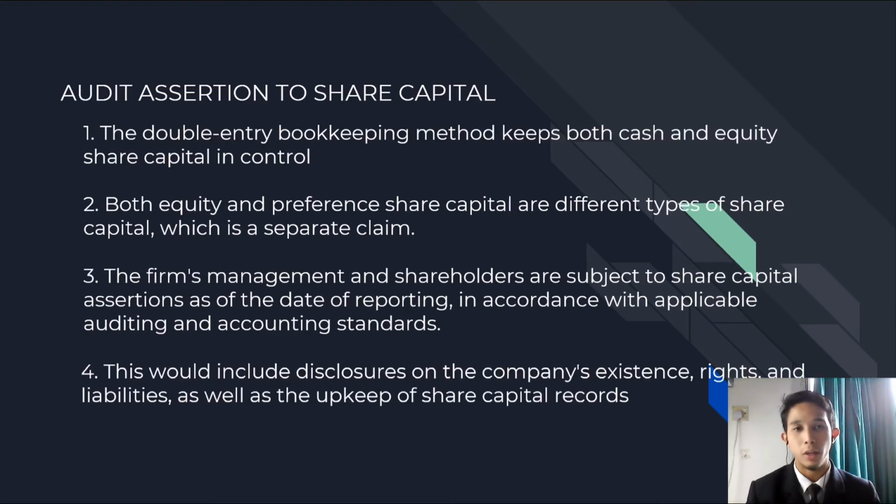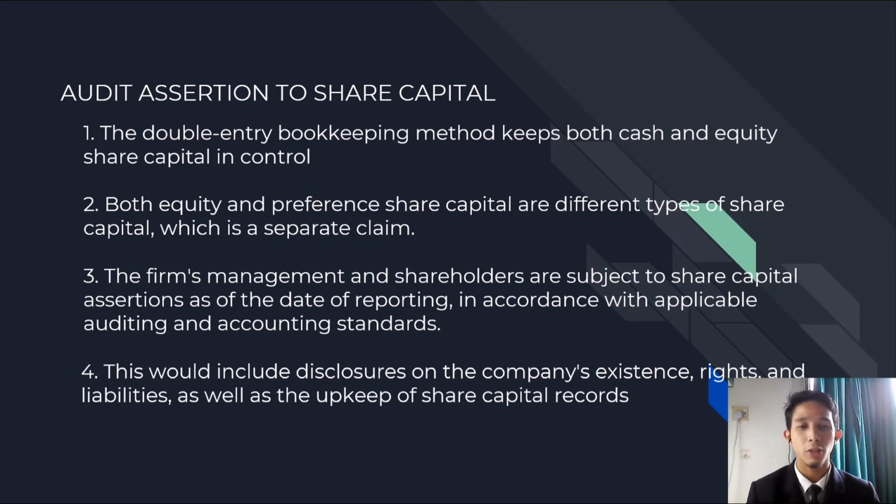We go to the next one, audit assertions for share capital. The double entry bookkeeping method keeps both cash and equity share capital in control. Both equity and preference share capital are different types of share capital, each a separate claim.